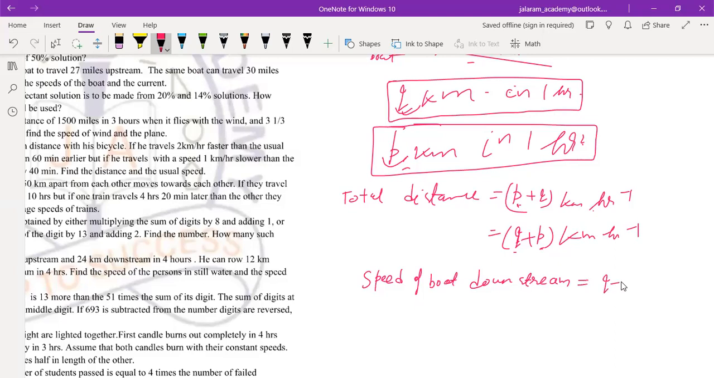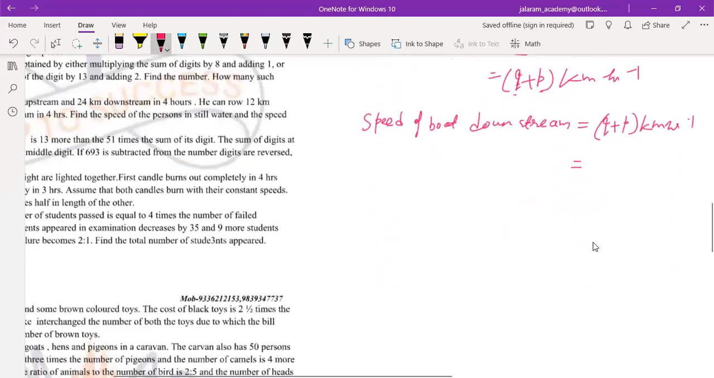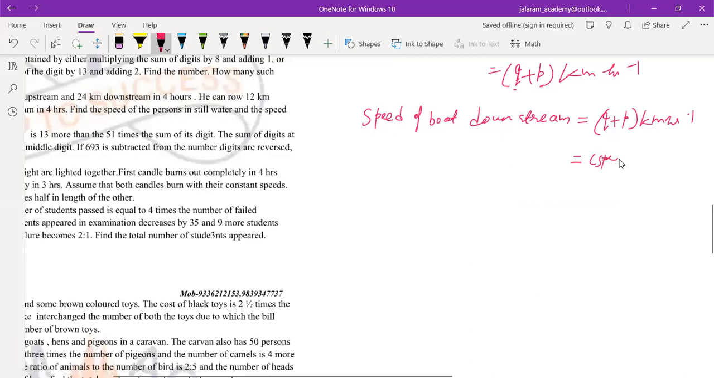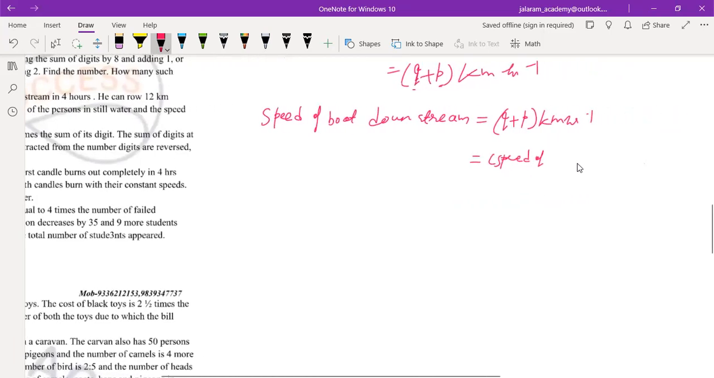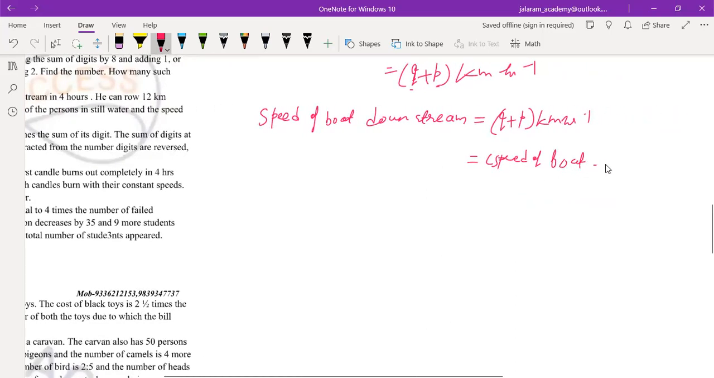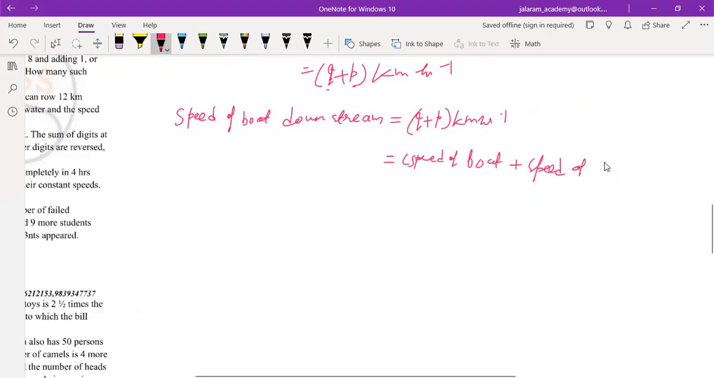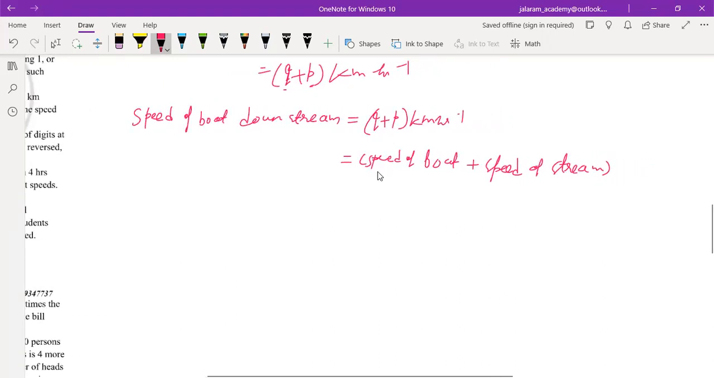And you should learn this. Speed of boat down the stream is q plus p kilometer per hour, where q is the speed of boat and p is the speed of stream. Means to find the speed of boat downstream, we should add the speed of boat to the speed of stream. And the unit will be the same.